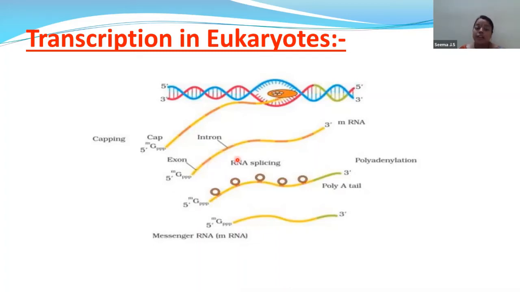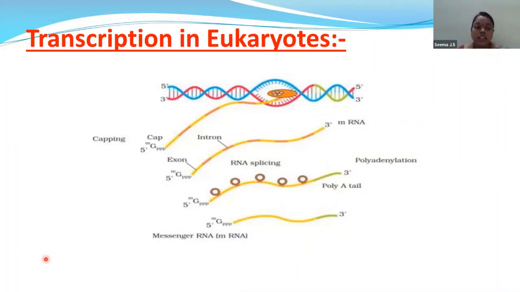Now over here a major step called RNA splicing will take place. What is that RNA splicing? RNA splicing is nothing but removal of the introns.